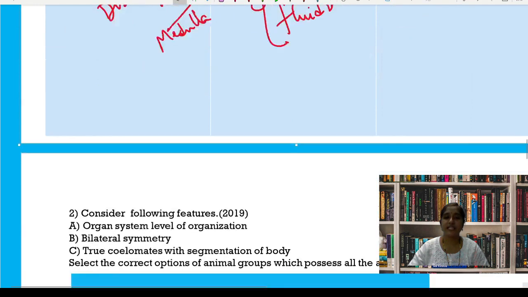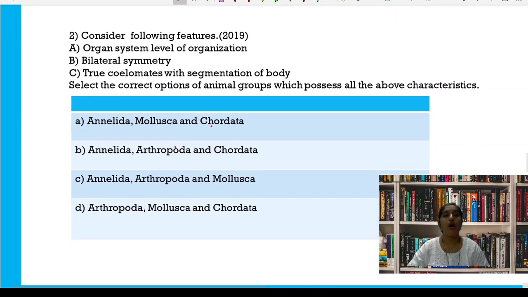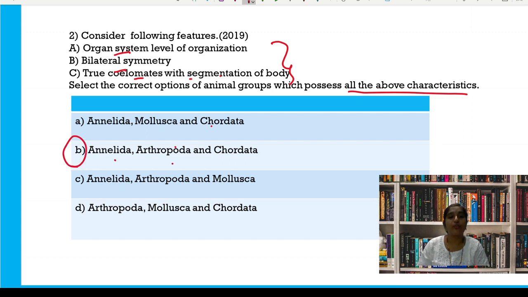Let's come to the next question: consider the following features: organ system level of organization, bilateral symmetry, true coelomates with segmentation of body. Select the correct options of animal groups which possess all the above characteristics. There are many living organisms in this world which are grouped into phyla based on some basic common features. Among the options, the phyla which satisfy these three is the answer. So that is option 2, Annelida, Arthropoda and Chordata.